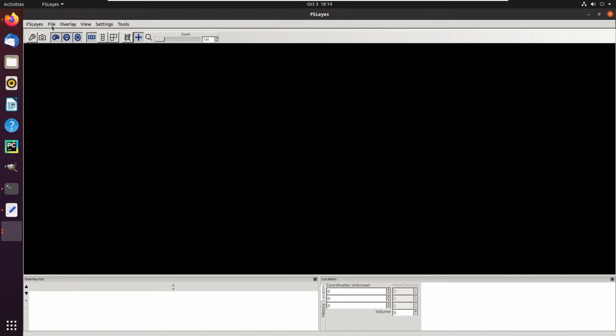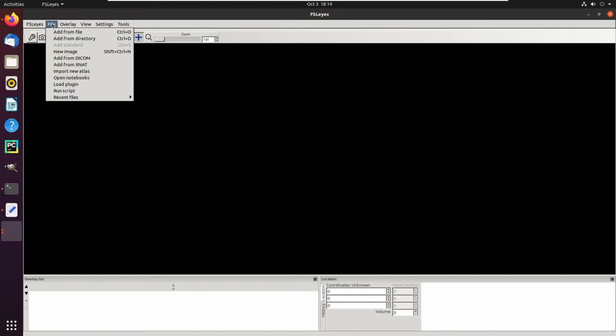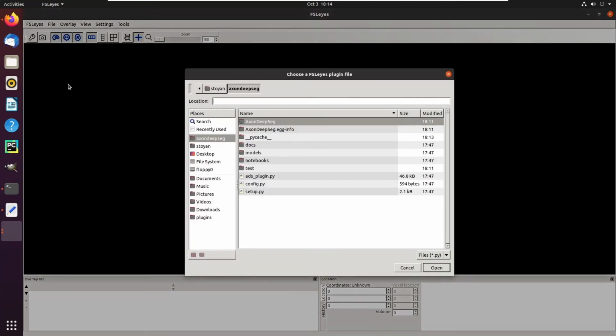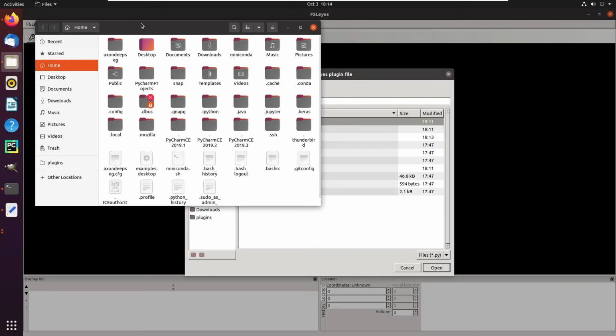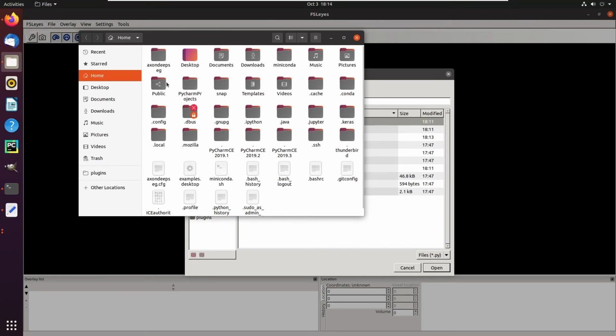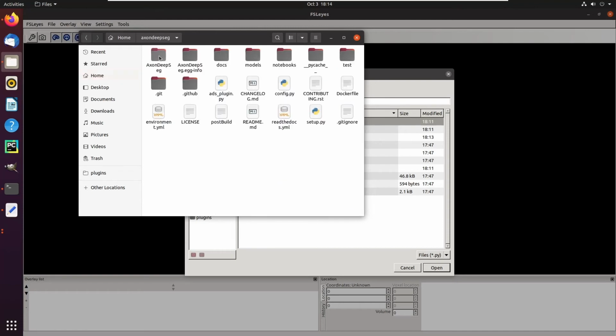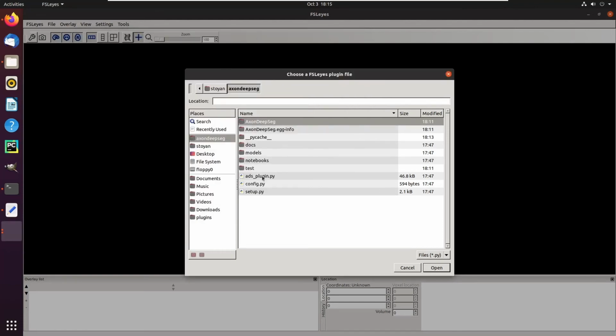Now, in order to load the AxonDeepSeg plugin, you're going to go on Files and press Load Plugin. Now you want to locate the place where AxonDeepSeg was cloned on your machine. If you're on Linux, by default it's going to be in Home, and there's going to be a folder called AxonDeepSeg, and from there you can find the AxonDeepSeg_plugin file.